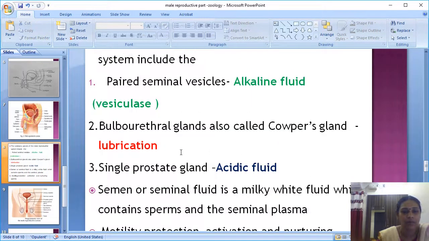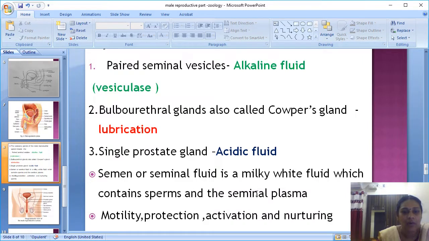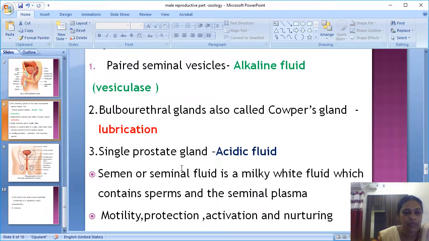Lubrication is caused by the liquid produced by Cowper's gland, the paired seminal vesicle produces the vesiculase enzyme, and the prostate gland produces acidic fluid. Semen, the milky white solution, causes motility, protection, nurturing, and all those things. I hope you all understand this. Next I will explain the female reproductive system in a separate video. Thank you.